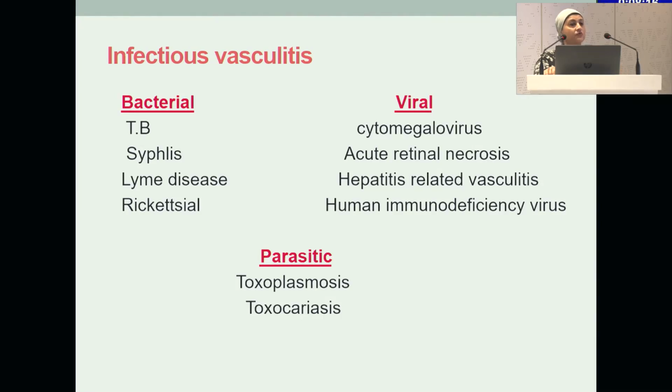Infectious vasculitis, if we go deeper, is either bacterial, viral, or parasitic, as we all know, and this will never be forgotten. But syphilis, as I heard, I personally didn't meet; I have been working for 25 years, and I didn't meet a case of syphilis in Egypt, but it should be kept in the back of the mind, because, as in the very good slide that I photographed, it can present in many ways, especially with subretinal dense exudation and widespread retinitis. So these are very, very important points.